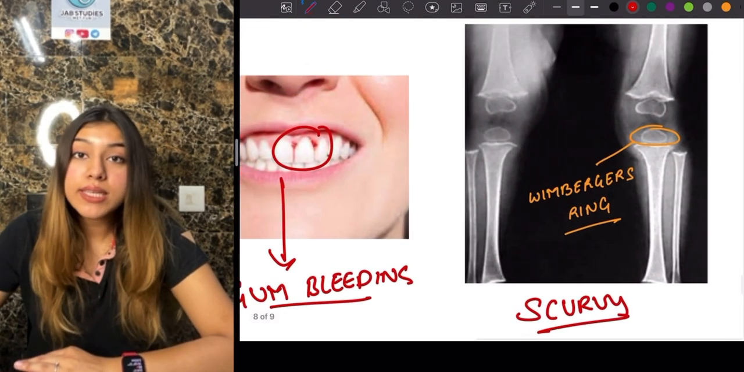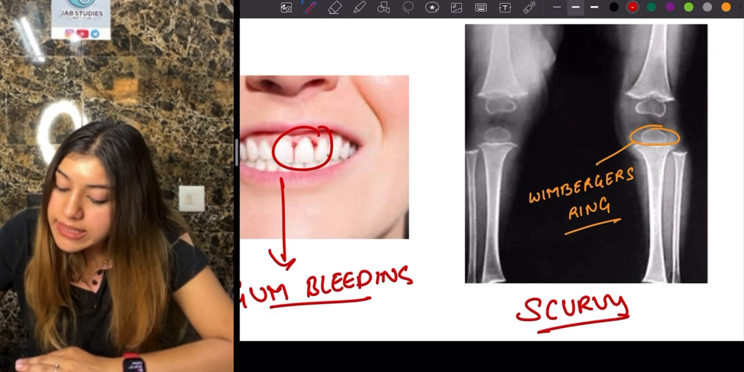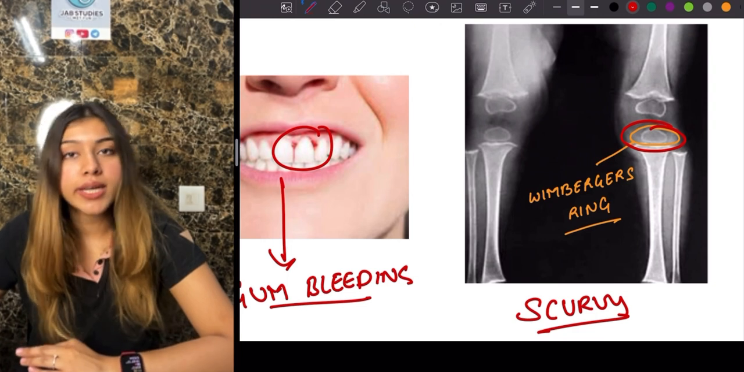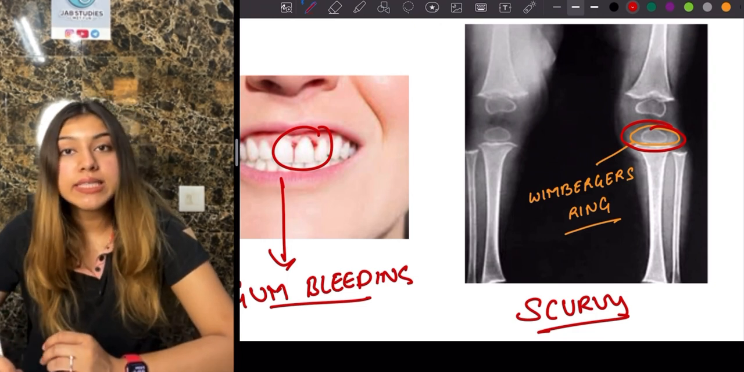How am I going to know that this is scurvy, guys? You will see these ring patterns. What do I call this, guys? This is called a Wimberger ring. Wimberger ring is a ring that we will see in patients with scurvy.